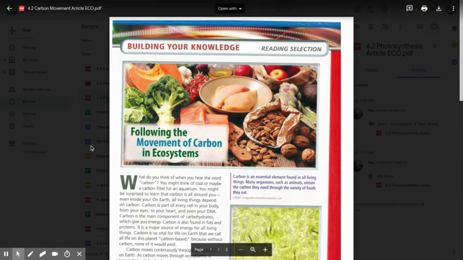Hello, we wanted to take some time and read to you the article Following the Movement of Carbon in Ecosystems from your textbook called Ecosystems and Their Interactions.